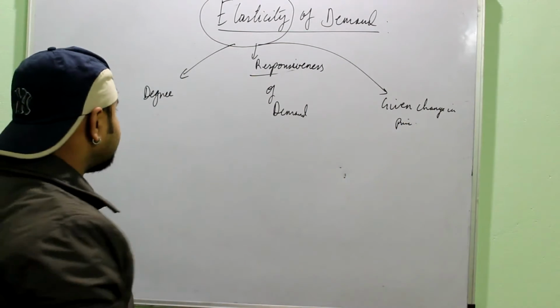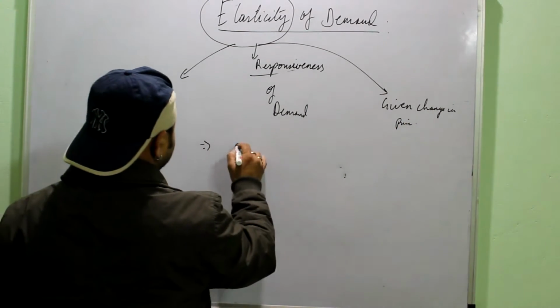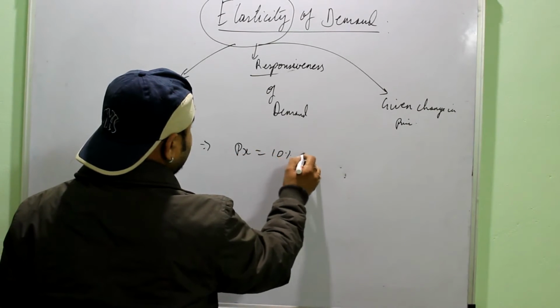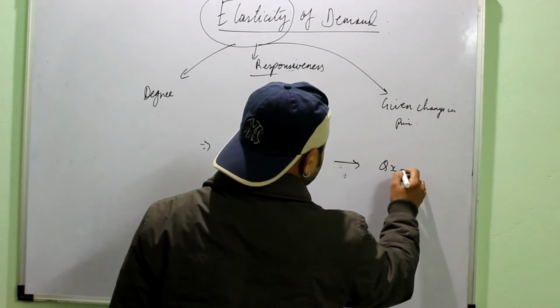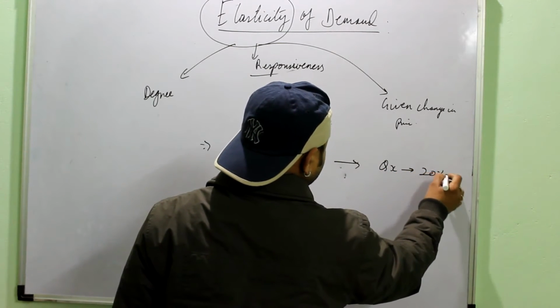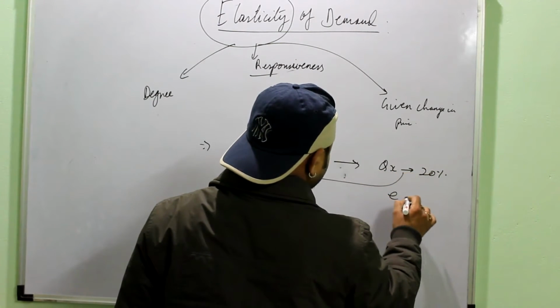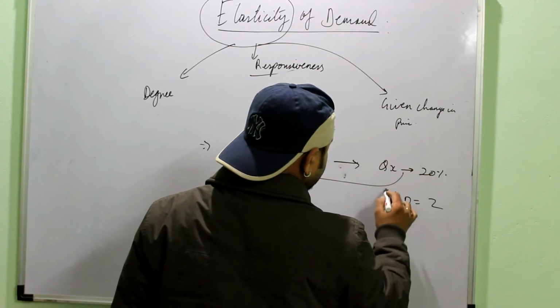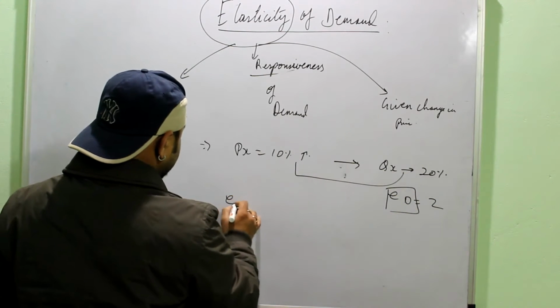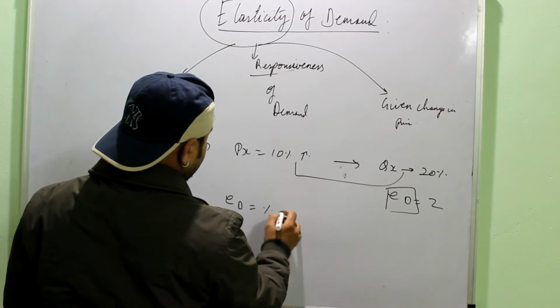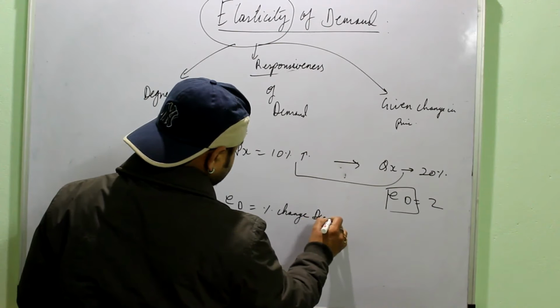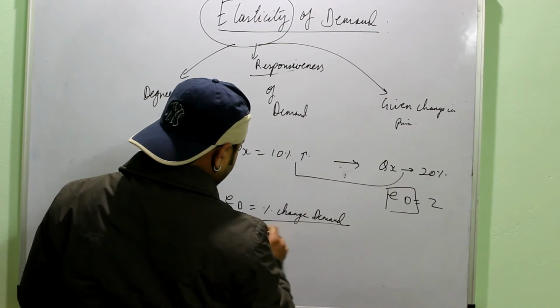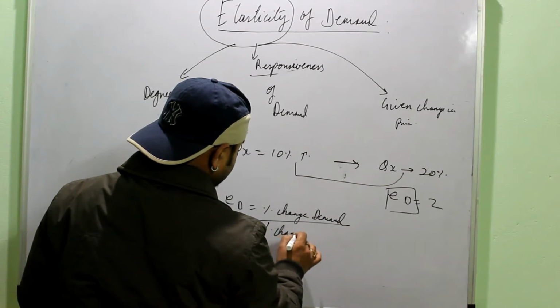Say the price of the commodity rises by 10% and its demand falls by 20%. Then I am simply saying that the elasticity of demand is 2. It is denoted by ED, and the formula is elasticity equals percentage change in demand upon percentage change in price.